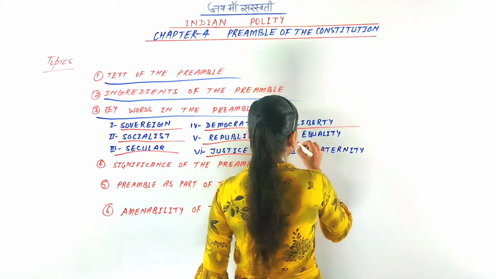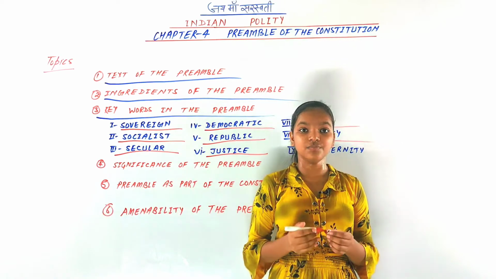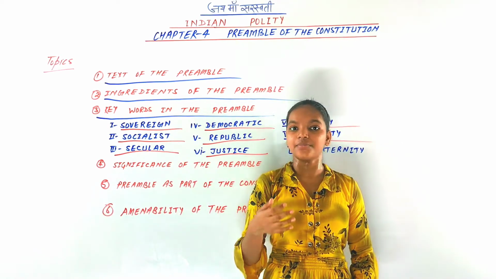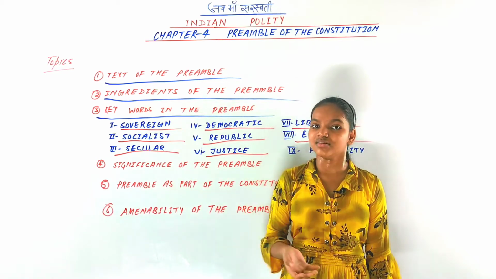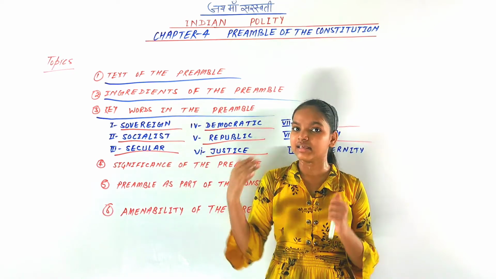So next is equality. Indian citizens have been given equality, and there are three types of provisions made by equality: civic, political and economic.